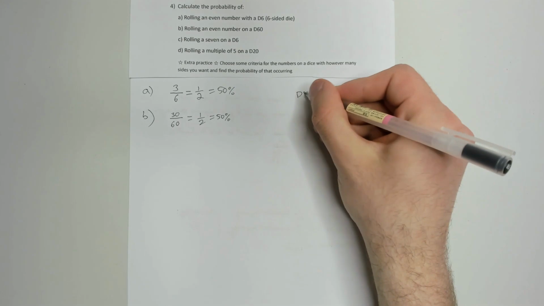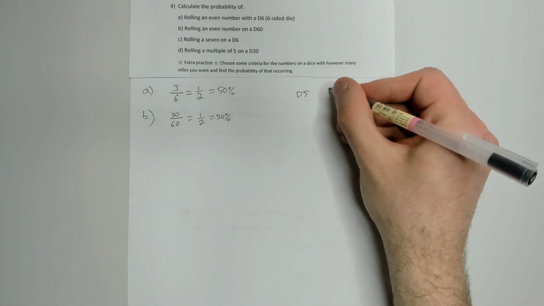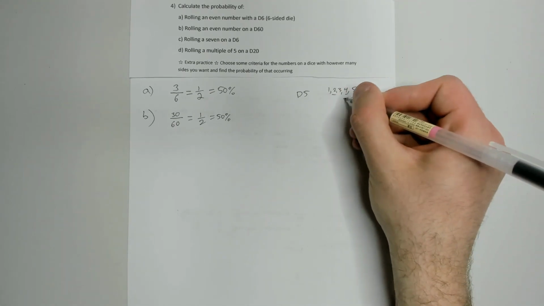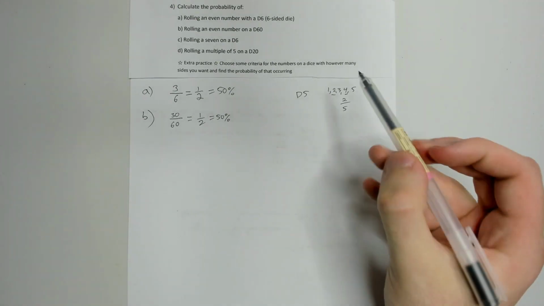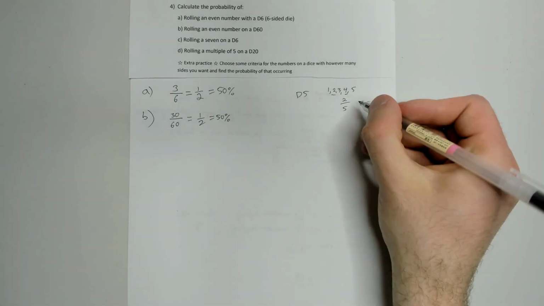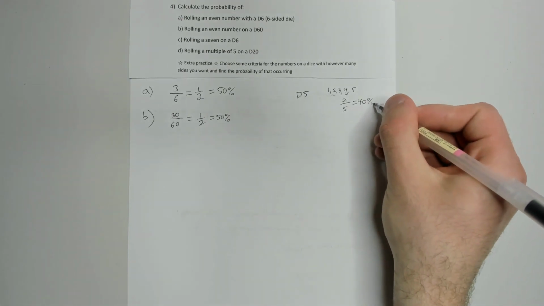The only exception to this would maybe be if you had something like a d5. So this is a 5-sided dice. So that has the numbers 1, 2, 3, 4, and 5. Well, only 2 out of the 5 numbers are actually even on that one. So if you have an odd number of sides on your dice, then it's not going to be 50%. In this situation, it's going to be 40%.